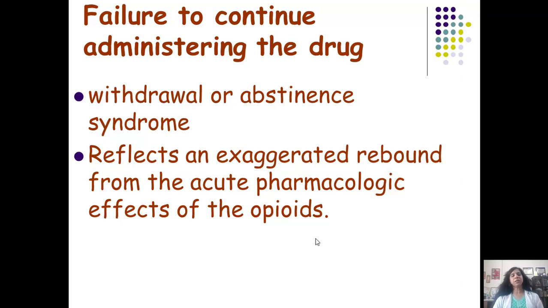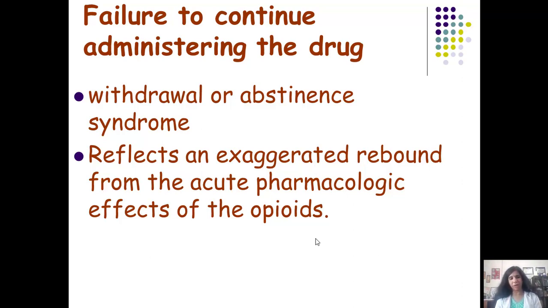So if the person is not to be given an opioid, he is going to have withdrawal or abstinence syndrome. I told you, in the setting of a drug, the body enters a new homeostasis. And if the drug is withdrawn, there are going to be tremendous withdrawal symptoms. These withdrawal symptoms are sympathetic in nature, as well as opposite to the offending drug which the person is taking. Sympathetic stimulation occurs initially.